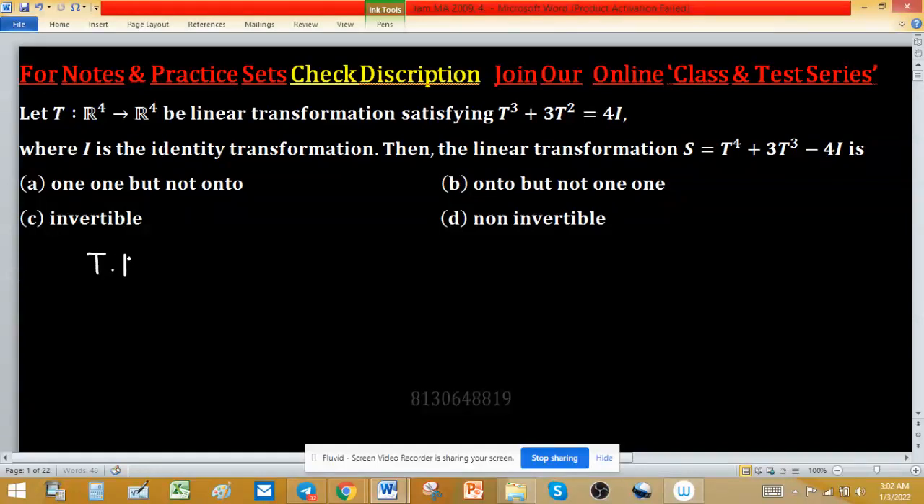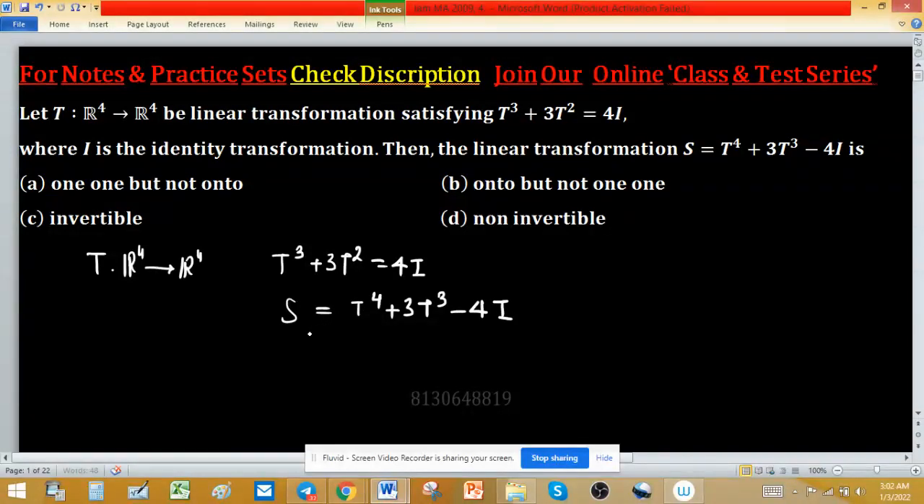Let T be a linear transformation defined from R4 to R4 and satisfying the property T cube plus 3T square equals 4 times the identity transformation. We are asked about another linear transformation S defined as T raised to the power 4 plus 3T cube minus 4 times the identity transformation: is S onto, 1-1, invertible, or non-invertible? There are four options associated with this.